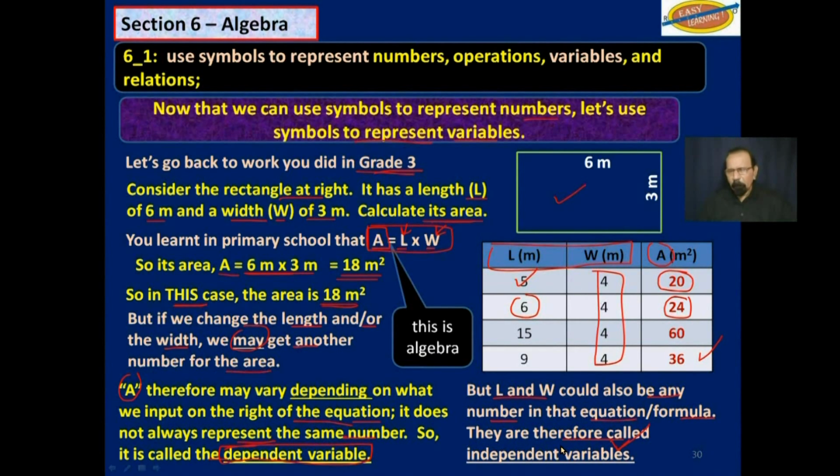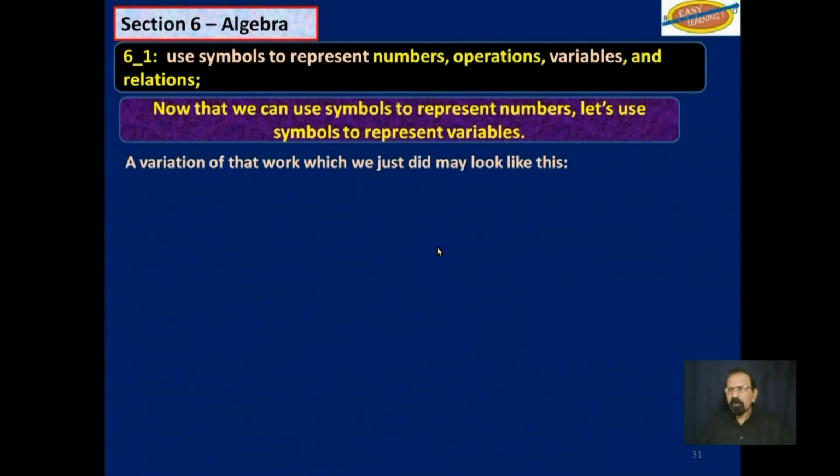So independent variables are the ones that you put in, and when you use those in an equation and you get some other answer, that is dependent. That is the dependent variable because it depends on the length and the width. A variation of that work, which we just did, may look like this. If A is equal to 2, B is equal to 3, and C is equal to 4, solve for Y. And you are told that Y is equal to A plus B plus C.